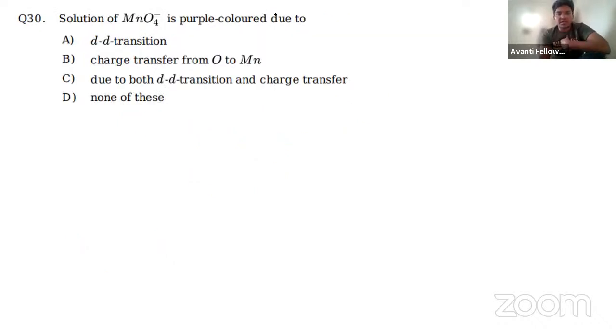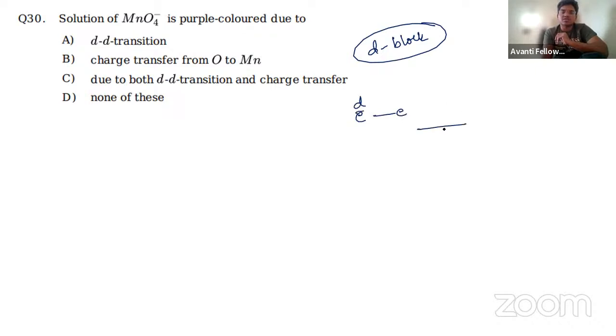MnO4 minus is purple colored. What is the reason MnO4 minus is purple colored? Many a times in our S block and P block, whenever we are reading the inorganic chapter, we have observed, like this is from D block elements. So whenever we are studying any particular elements, the color is due to dd electron transition. So dd electron transition is responsible: whenever the electron jumps from lower energy state to higher energy state, it feels unstable. So whenever it comes back, it will release some energy.